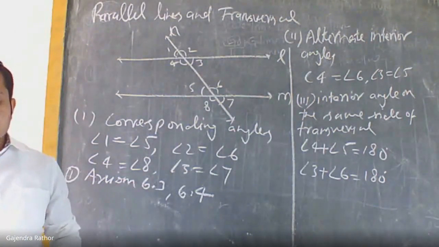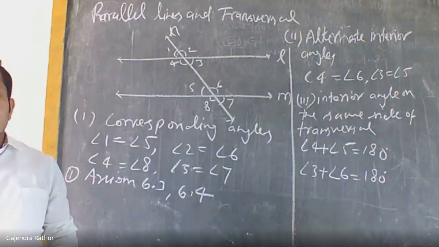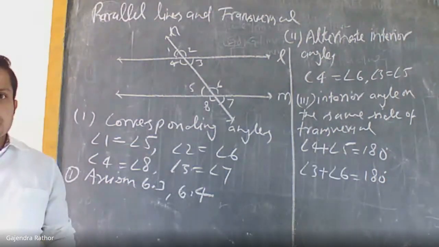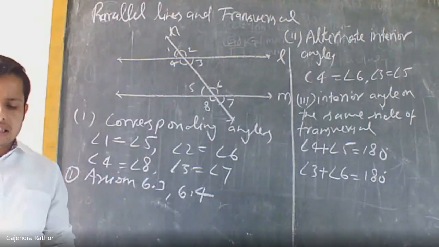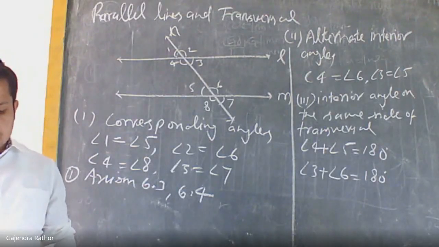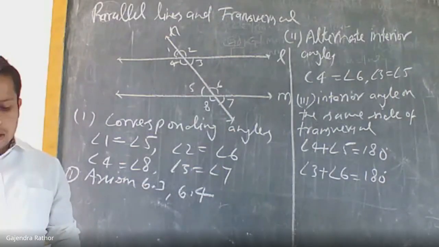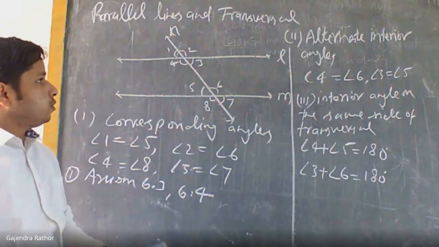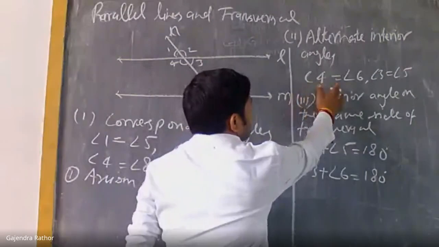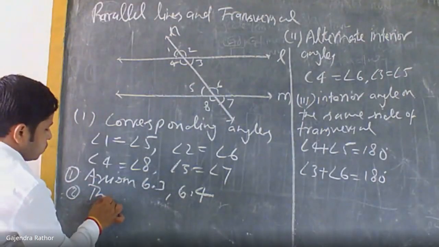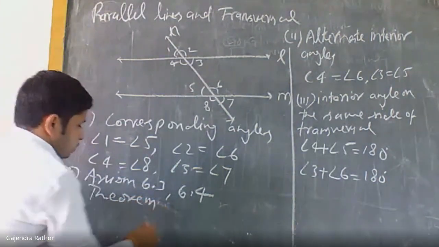Next, theorem 6.2. We do not have to prove it, we just read and understand the statements. If a transversal intersects two parallel lines, then each pair of alternate interior angles is equal. So as I told, angle 4 is equal to 6 and 3 is equal to 5.